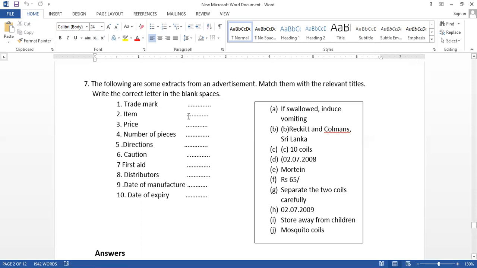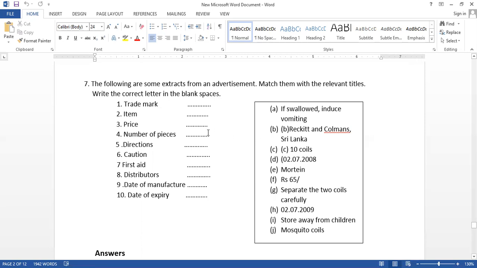Now, item is there, price is there, and number of pieces. Number is required. So it is easy rather than number 1. Item, price, then number of pieces. How many? See, 10 coils.